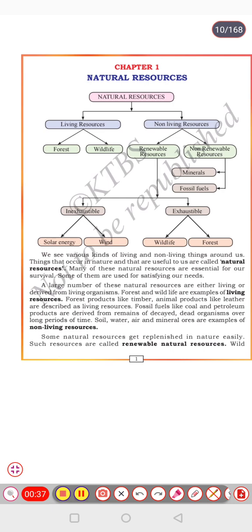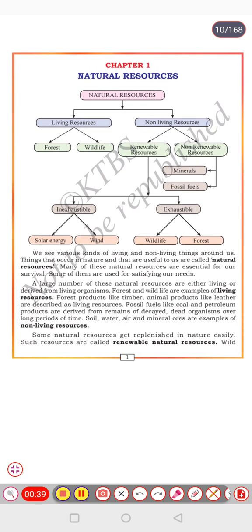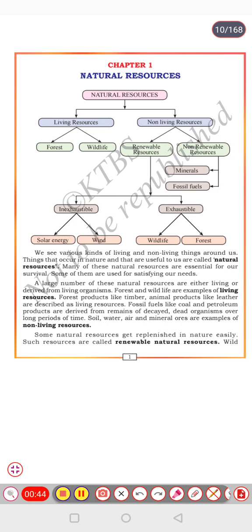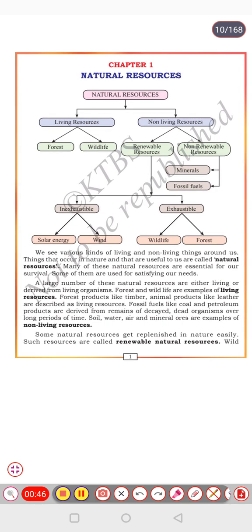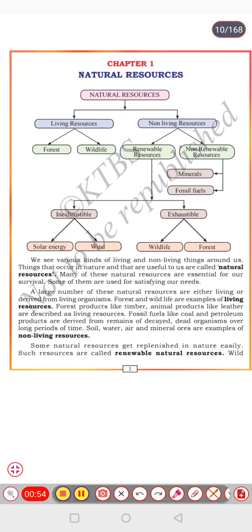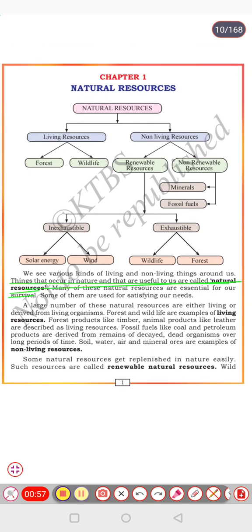Now, natural resources. We see various kinds of living and non living things around us, such as roads, bicycles, human beings, trees, water bodies, sunlight, so many things. Things that occur in nature and that are useful to us are called natural resources. See, this is the definition of natural resources.